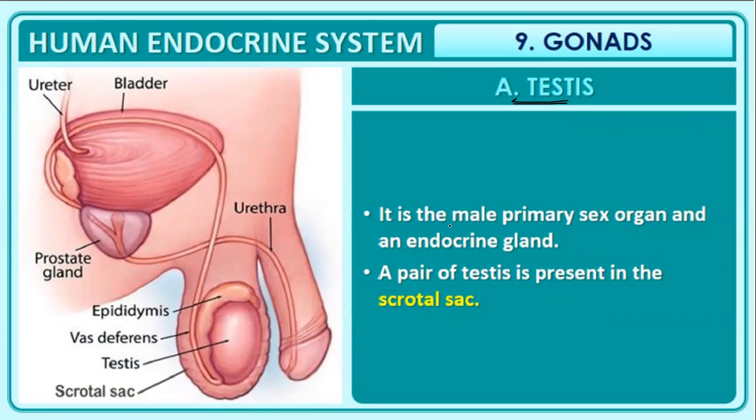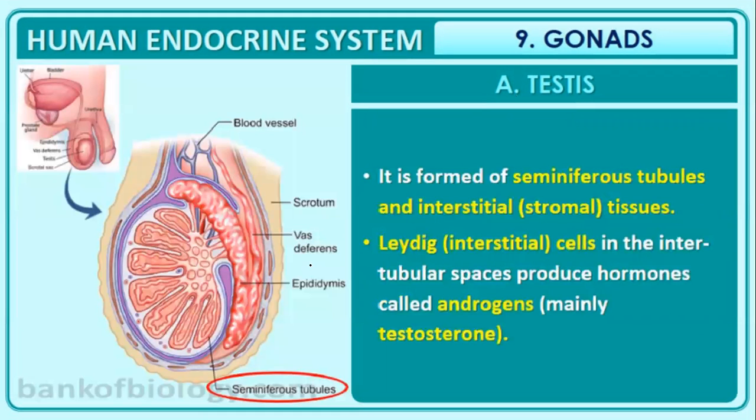The testis is the male primary sex organ and it is also an endocrine gland. A pair of testes is present in the scrotal sac. In males, the scrotal sac is located outside the body. The reason for this would come in your class 12, third chapter, human reproduction. So I am not extending this to a maximum. The things that are actually mentioned in your NCERT, I'll be telling you right now.